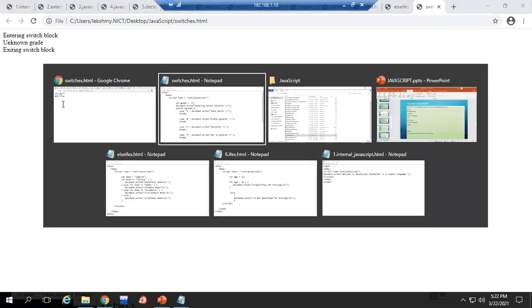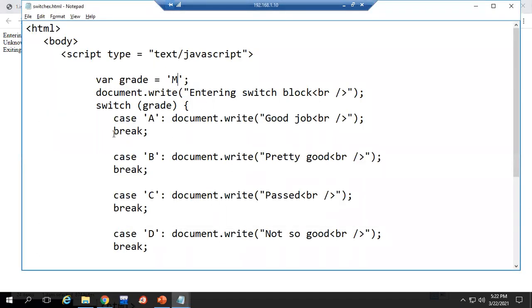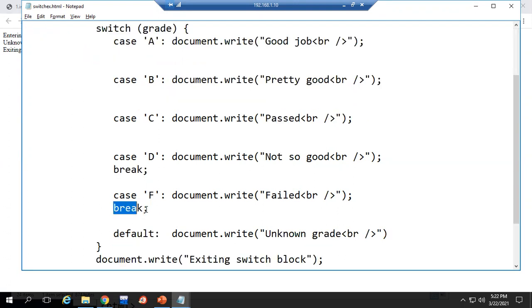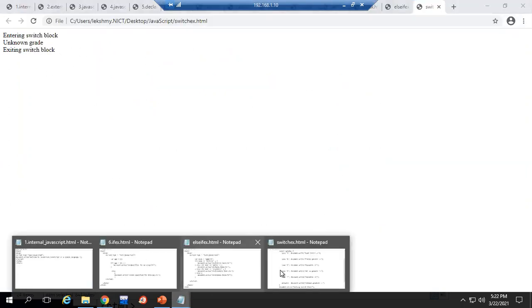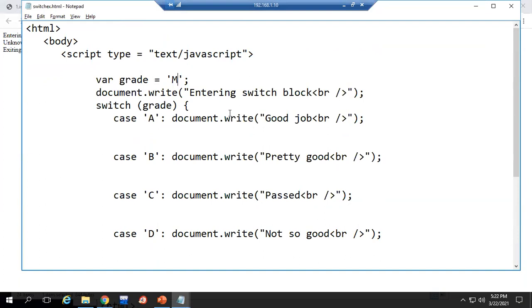Okay. Now suppose in this program we have used break with all the cases. I have removed the break from all the cases. And here the grade I have specified is F.